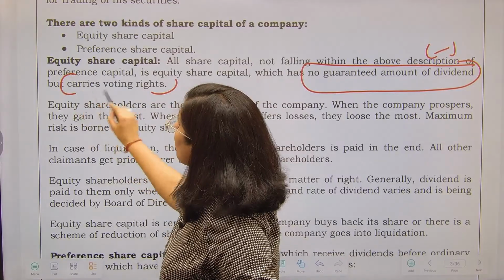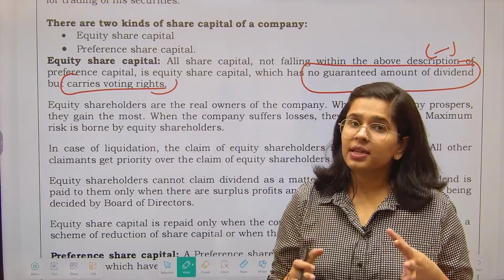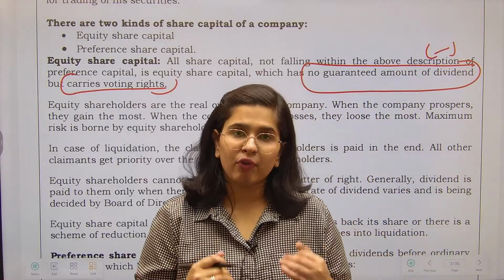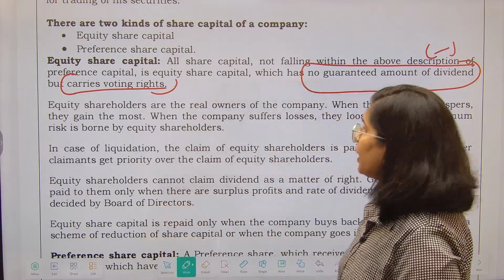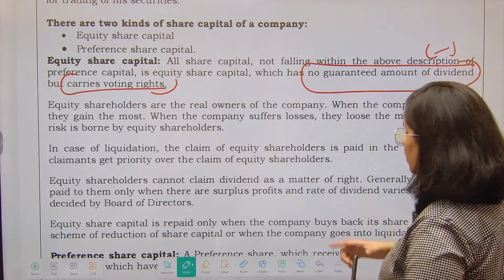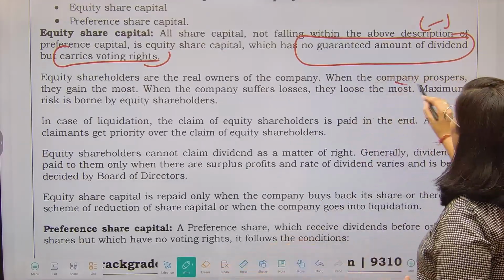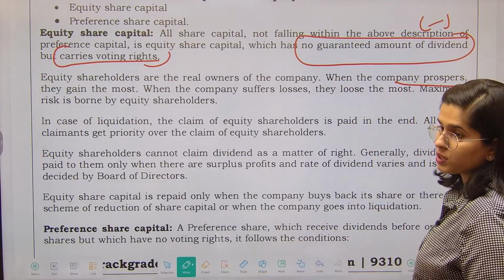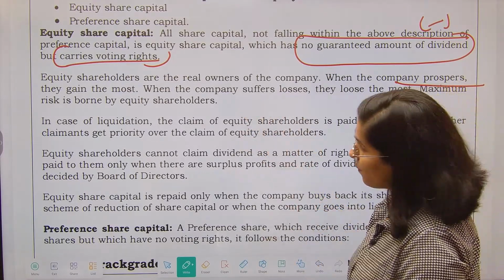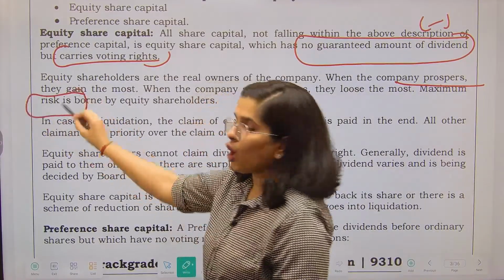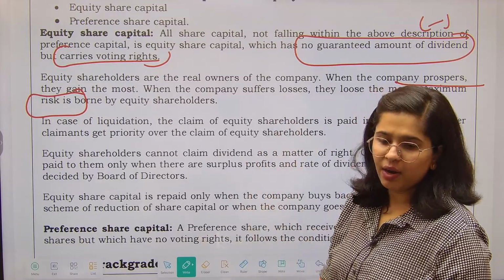But we have a plus point as well, that they carry voting rights, right? Fixed percentage of dividend nahi hai, but whatever surplus will be there, it will belong to equity shareholders. Now equity shareholders are the real owners of the company. When the company prospers, they gain the most, and if the company is not doing well, then they are the ones who lose the most. So whether it is profit or risk, both are at peak for the equity shareholders.